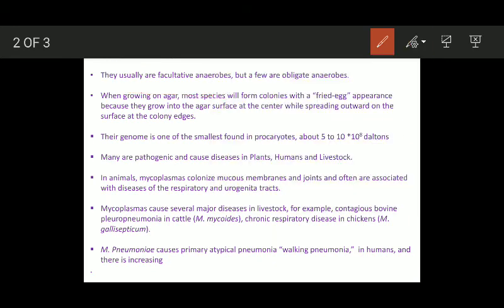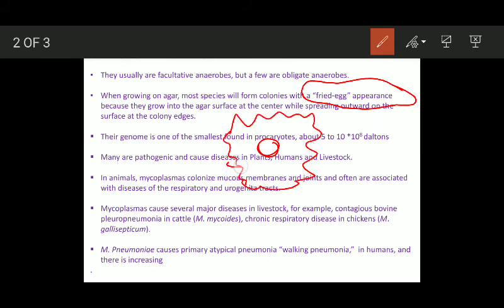The Mycoplasma, when allowed to grow on the agar, form colonies, and these colonies have fried egg appearance. Fried egg appearance means they start growing from here, then you will find these colonies extend in all directions in a spread out manner.